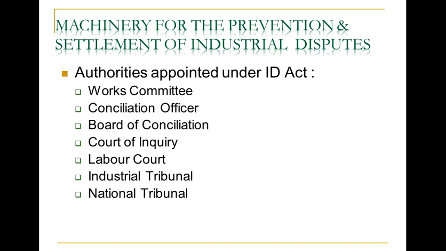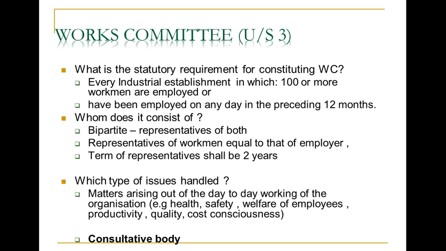These are the industrial dispute prevention and settlement machineries, starting from the works committee, conciliation officer, board of conciliation, court of inquiry, labor court, industrial tribunal and national tribunal, according to the type of conflict and the type of industry or the number of workmen in the industry. We came across all these topics in the earlier video.